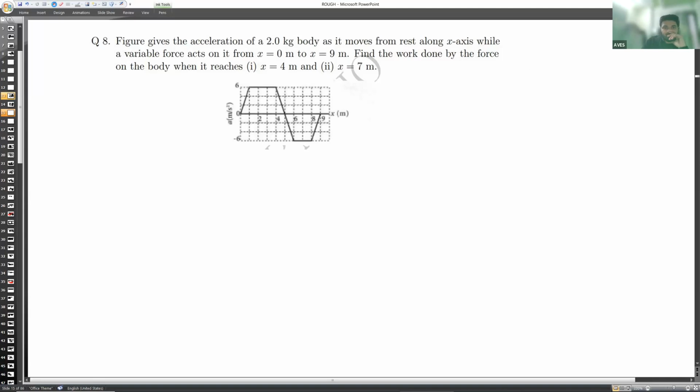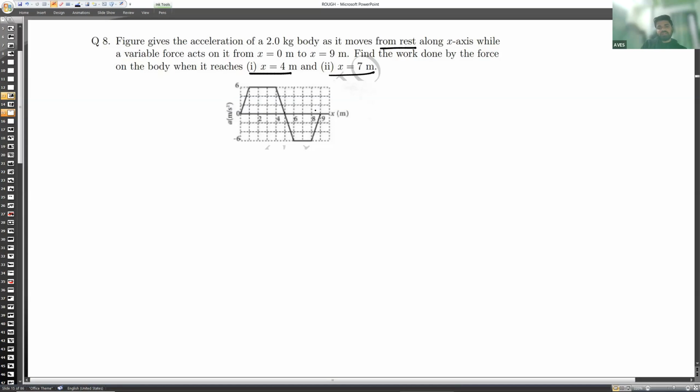Let's do it. The figure of acceleration is being given to you here. As the body moves from rest along the x-axis, a variable force acts from x equals 0 to 9 meter. Find the work done by the force on the body when it reaches the first 4 meters, and then the 7 meters.